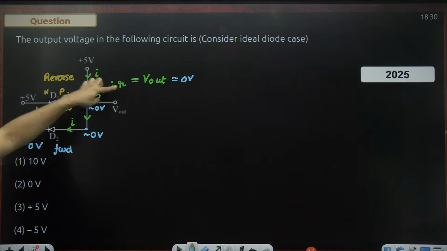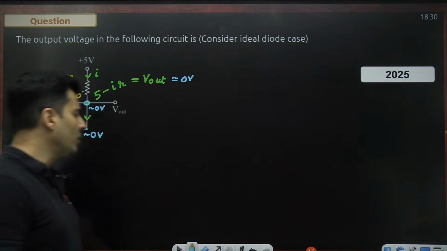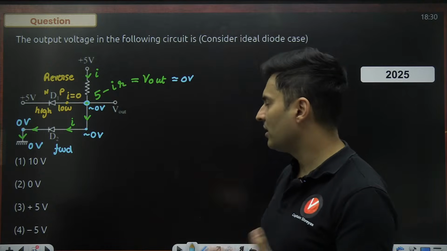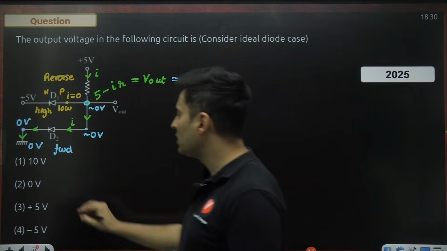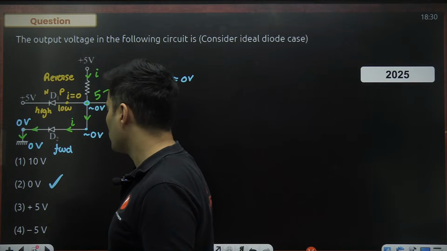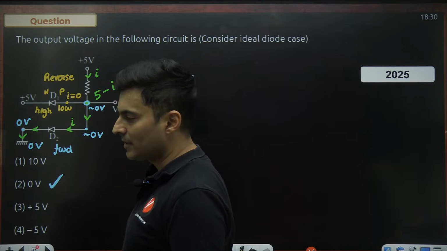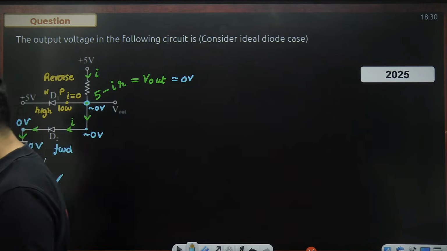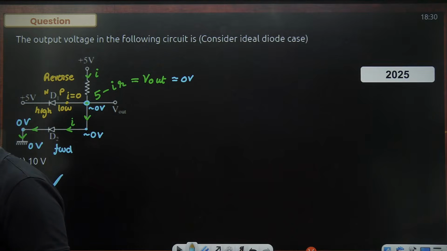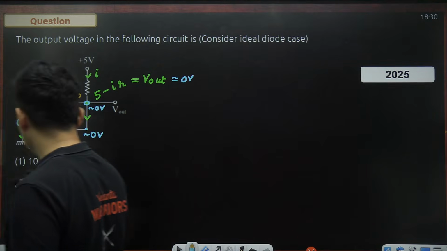From that, you can find out the current if this resistance is known to me, if at all that is asked, but it is not asked. So hence the output voltage will be negligible, close to 0 volt. That is the answer. Got it? Everyone with me? Shall we go ahead to the next question coming up on your screen?